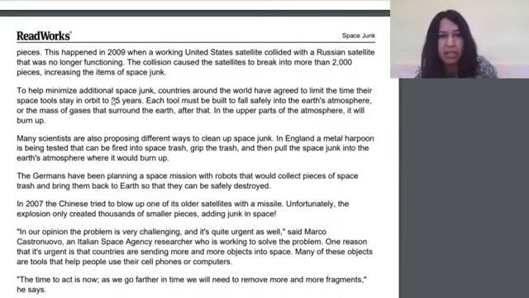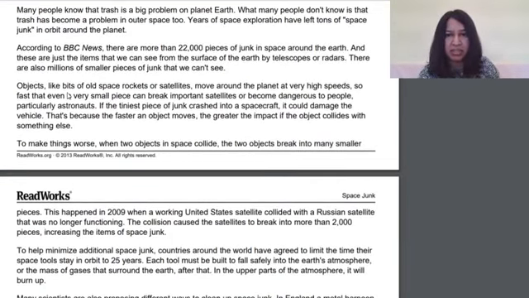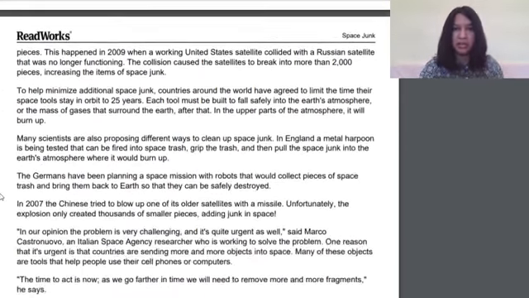To help minimize additional space junk, countries around the world have agreed. Okay, so these are some points I've found here. Here first it's telling me there's a lot of high speed which is becoming dangerous to people, particularly astronauts. And countries have agreed to help minimize additional space junk.